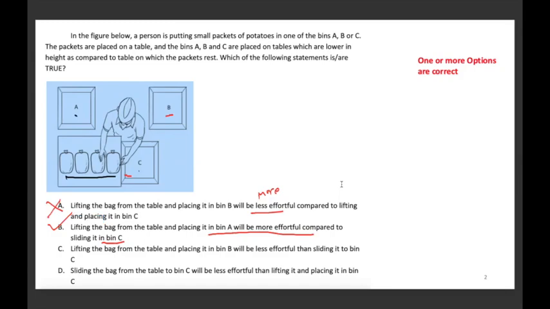Next, lifting the bag from the table and placing it in bin B will be less effortful compared to sliding it in bin C. No, it is in fact more effortful, so C is wrong. D, sliding the bag from table to bin C will be less effortful than lifting it and placing it in bin C. This is true because sliding is definitely less effortful than lifting and placing. Okay. So here options B and D are correct. Okay, move to the next one.